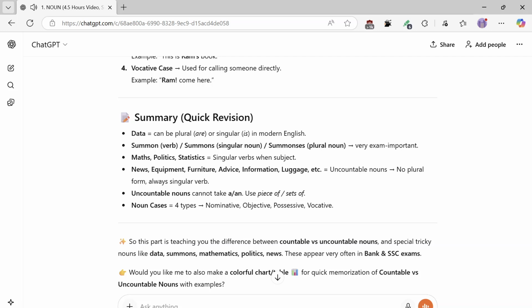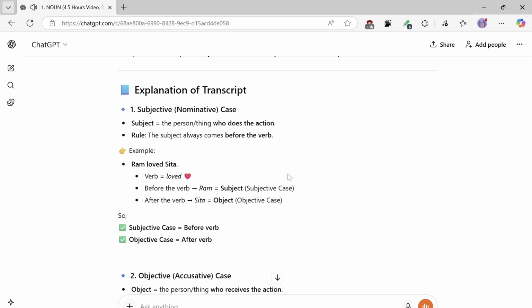So this part is teaching you the difference between countable and uncountable nouns and special tricky nouns like data, summons, mathematics, politics, news. These appear very often in bank and SSC exams. Explanation of transcript. 1. Subjective, nominative case. Subject is the person or thing who does the action. Rule: the subject always comes before the verb. Example: Ram loved Sita. The verb is loved. Before the verb, Ram is the subject, subjective case. After the verb, Sita is the object, objective case. So subjective case is before the verb, objective case is after the verb.